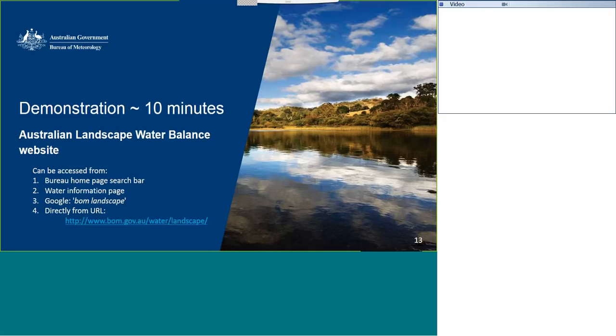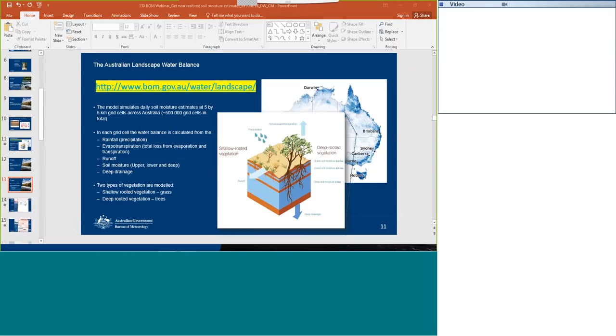Great. So I'm just going to do a brief demo of the model. The Australian Landscape Water Balance website can be accessed from the Bureau's homepage search bar via the water information page, really simply just by Googling the two keywords BOM and landscape, or directly from the URL shown here, which we showed earlier on as well.